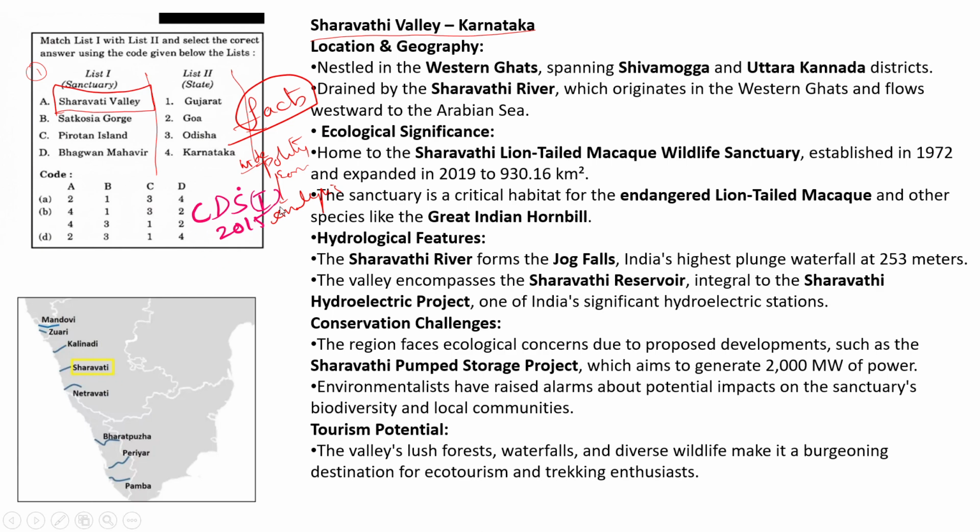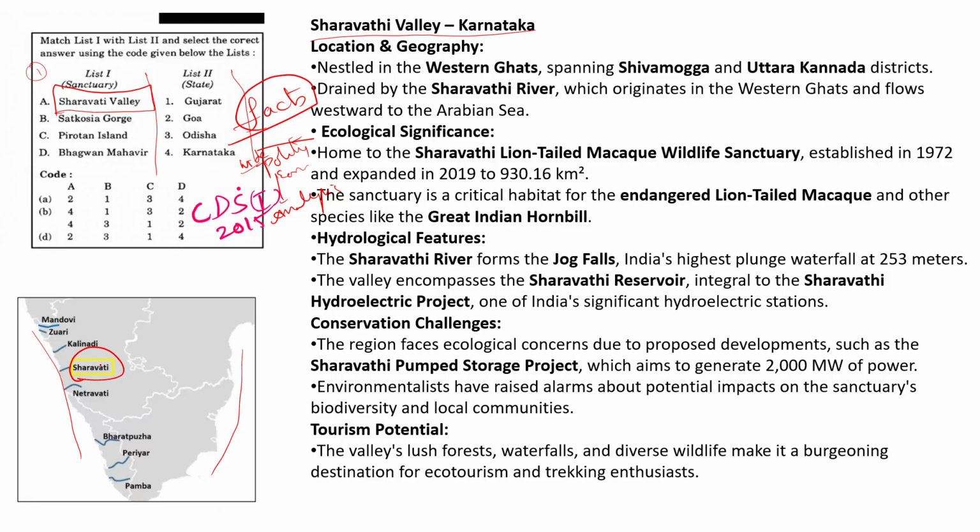If you observe this map, here the Sharavati river flows. The Sharavati valley and Sharavati sanctuary are in the Western Ghats. This is the Western Ghat area and this is the Eastern Ghat area. The Sharavati river flows in the Western Ghats, and Sharavati valley also lies in the Western Ghats.